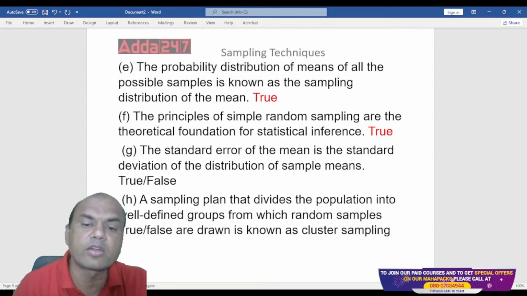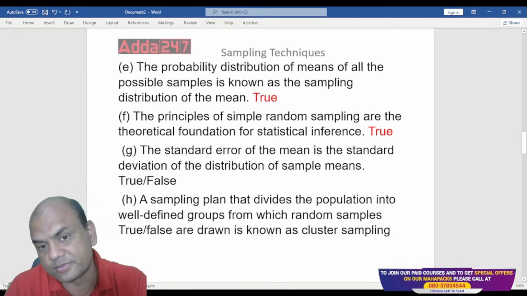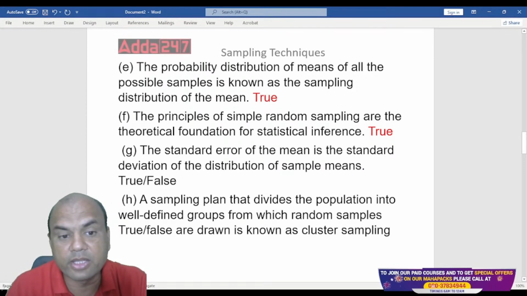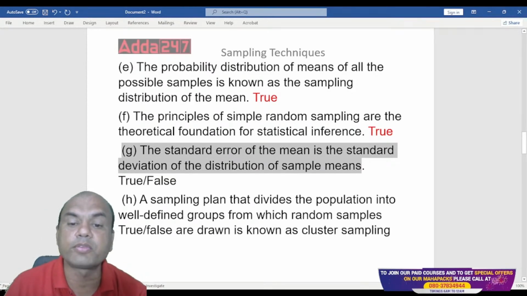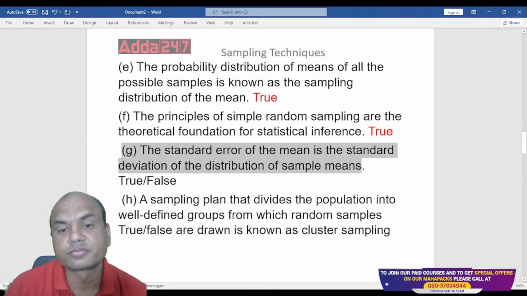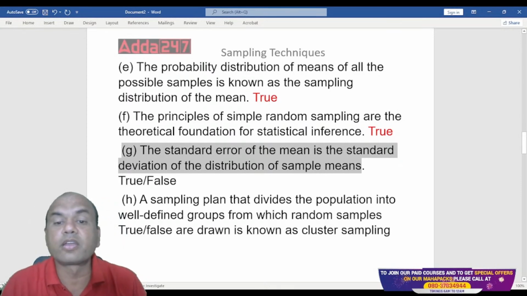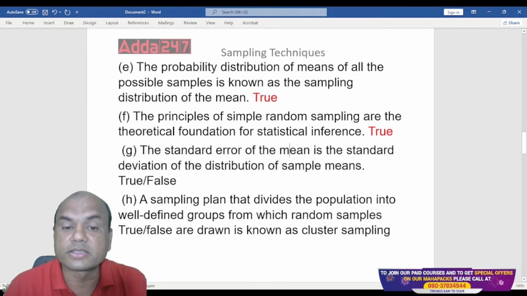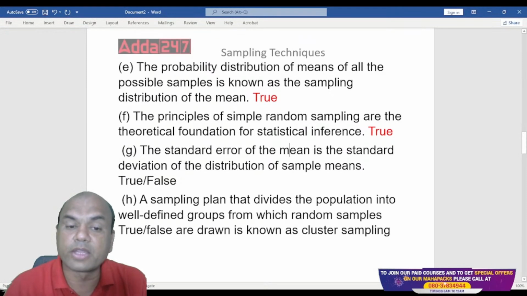Next one. The standard error of the mean is the standard deviation of the distribution of the sample means. See, this we are dealing in. The standard error of the mean is the standard deviation of the distribution of the sample means. Is this true or false? Standard error of the mean I am talking of. So here we are talking of the mean. Standard error of the mean is the standard deviation of the distribution of the sample means. So whenever I am talking of the mean over here, standard error means what?